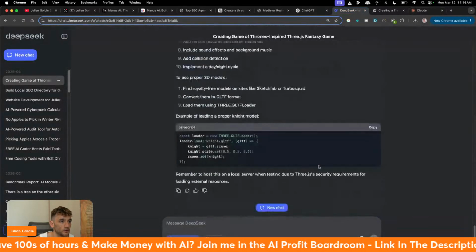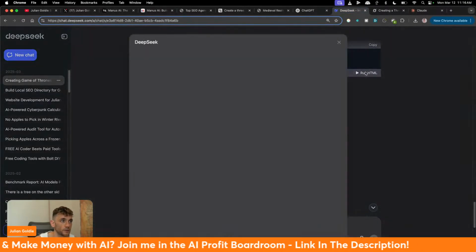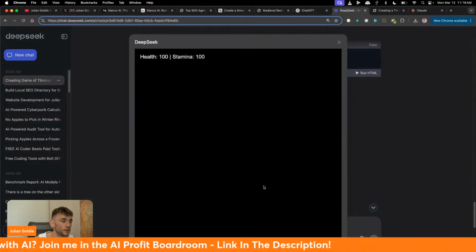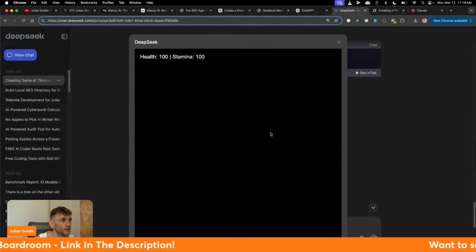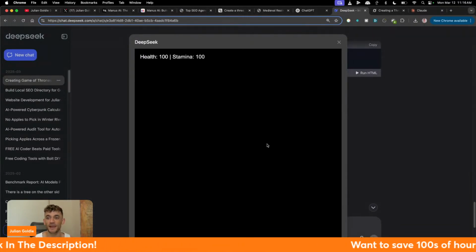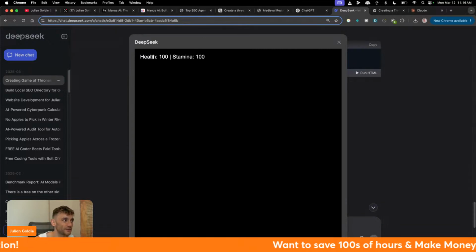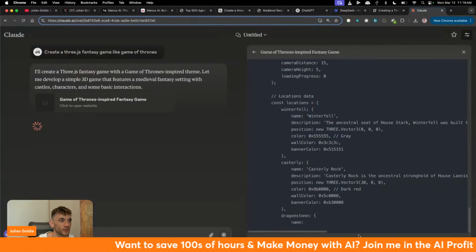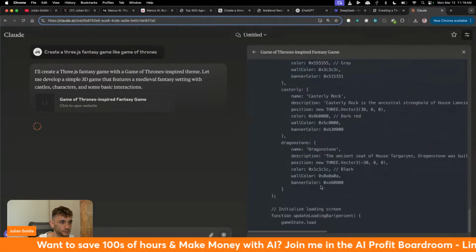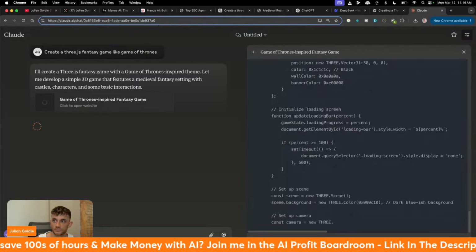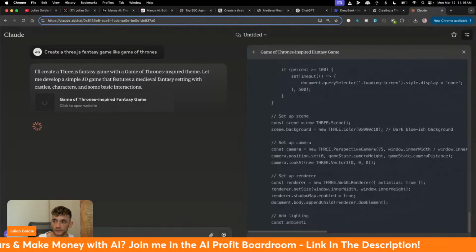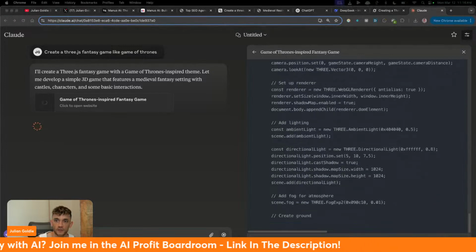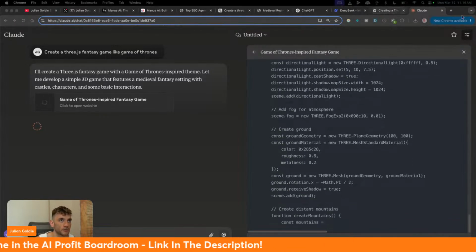DeepSeek has created something here. So let's run the HTML and see what we get back from DeepSeek. And we just get a blank screen from DeepSeek. That's all it gives us. Not very useful or practical, that, right? If we go into Claude, Claude is not doing very much here either.